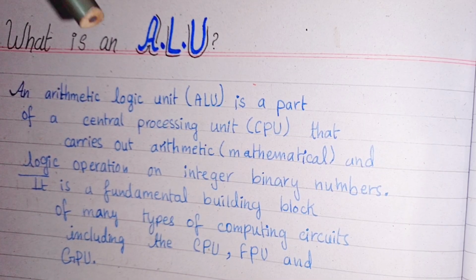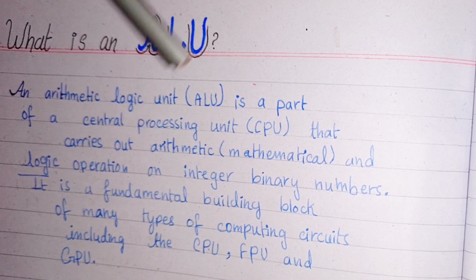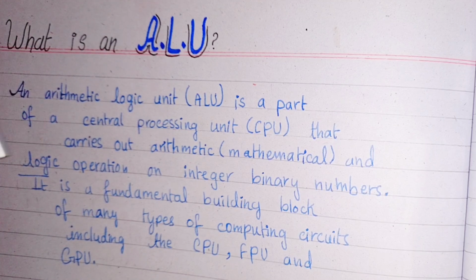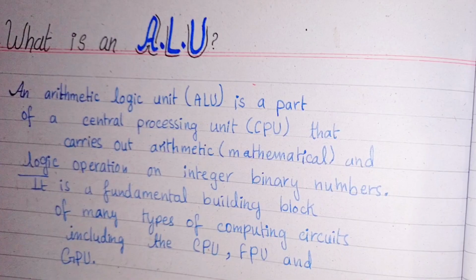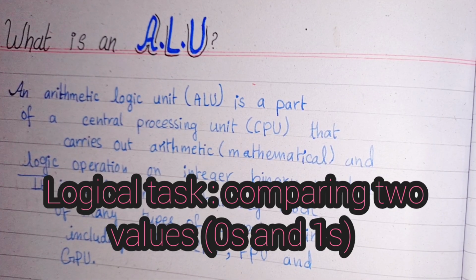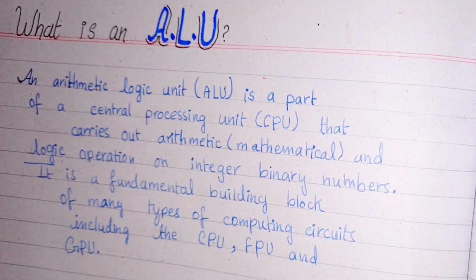So it performs arithmetic tasks as well as logical operations. Logical operations means logical decisions, like comparing two values together, like binary values, zeros and ones. So it performs logical operations on integer binary numbers like zeros and ones.